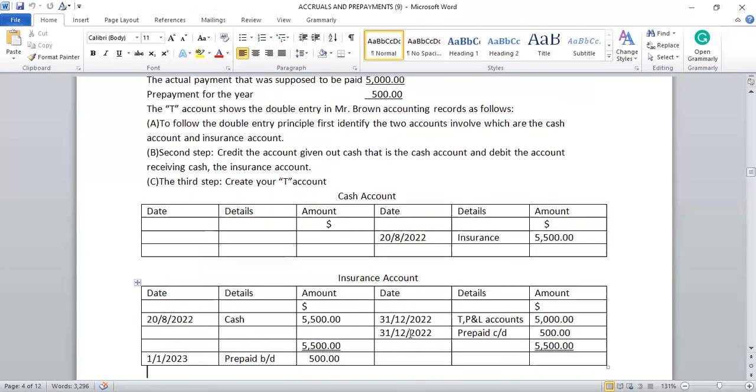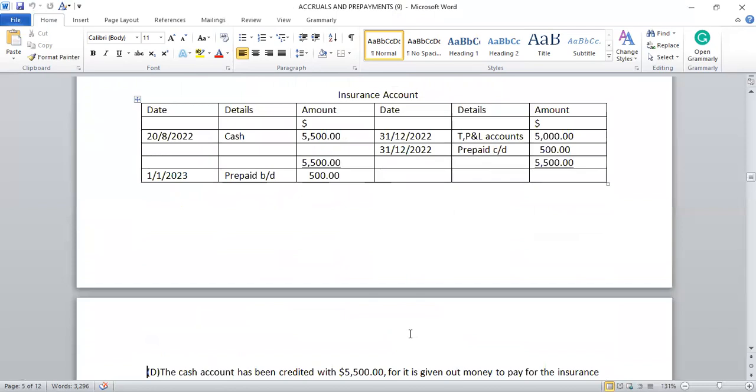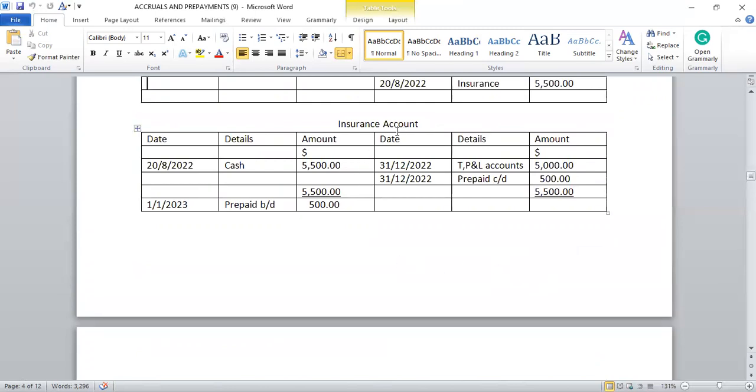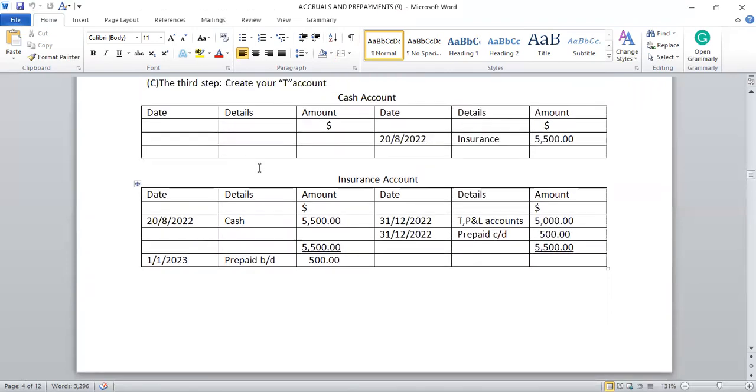Now let us look at the insurance account. When we come to the insurance account, it will also be what? Debited. That is on the left hand side because it is receiving the money. So date 22nd of the month 2022, details, cash, in the sense that the corresponding entry can be found in the cash account. When you come to the cash account, the details have insurance, implying that the corresponding entry will be found in the insurance account. So we have date 22nd, 2022, details, cash, amount $5,500. That's in the insurance account.